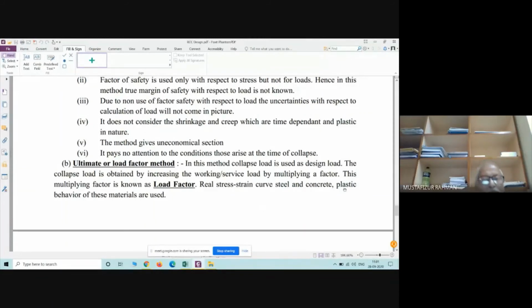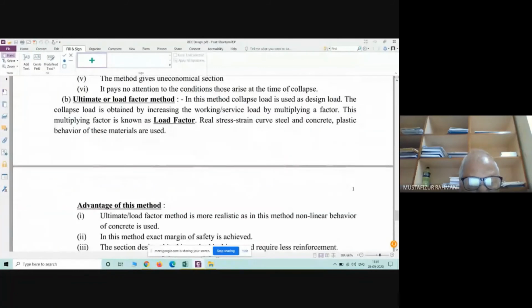Okay. So what is done? We are not reducing the ultimate stress of the material. We assume some load. So that's why, in this case, we increase the load by a factor which is called load factor. So ultimate load and load factor. Stress is not reduced, load is increased. Now it also has some disadvantages.